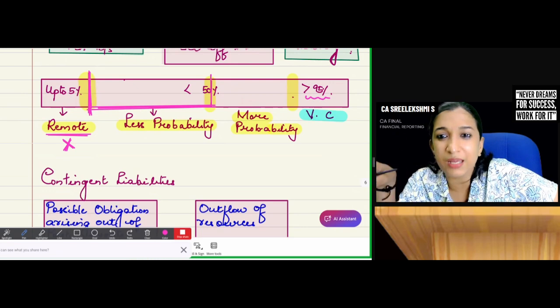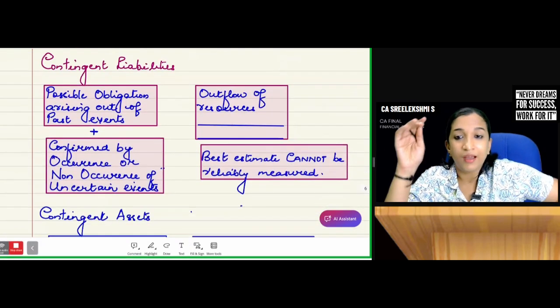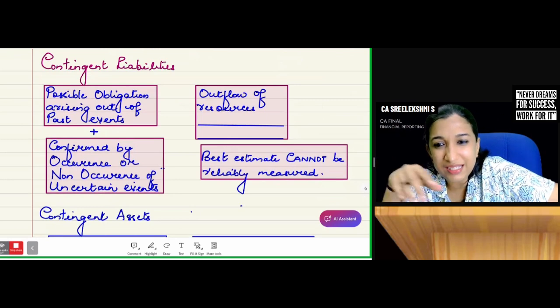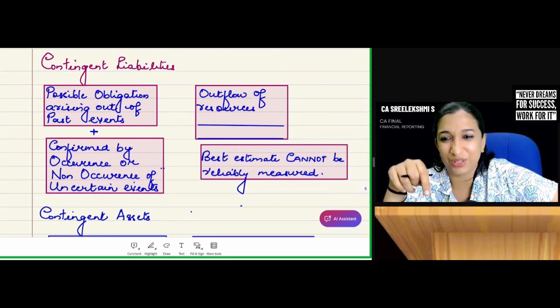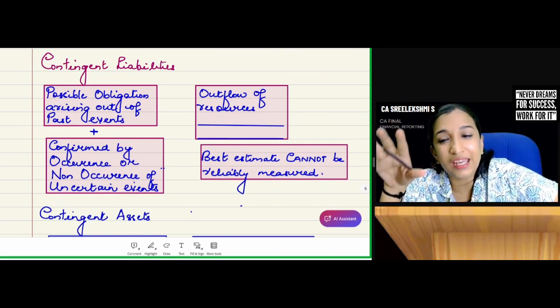Okay, what is the importance of this? Yeah, we are going to see this. Why do we need to understand that slab? Yeah, we are coming to this. What are contingent liabilities? So when do we create provision?